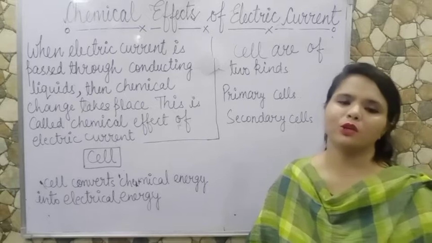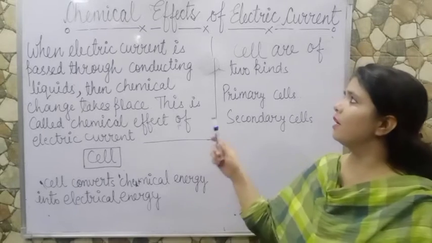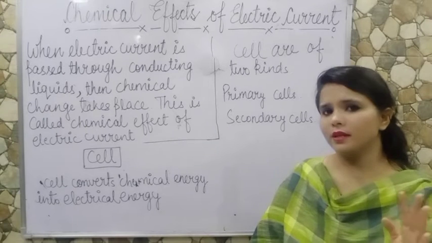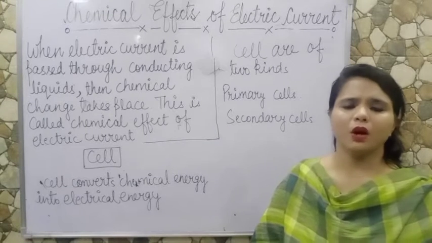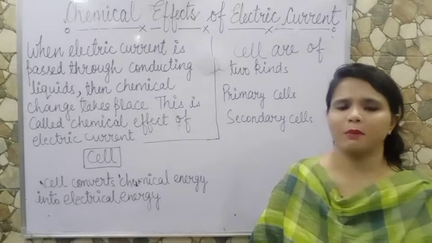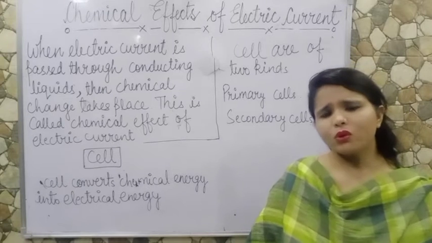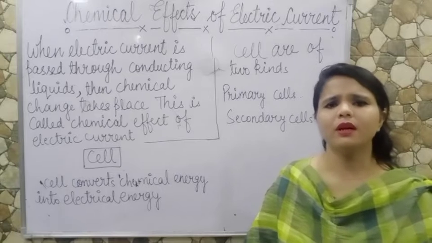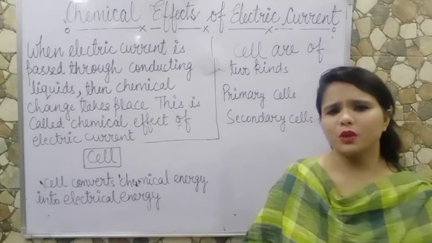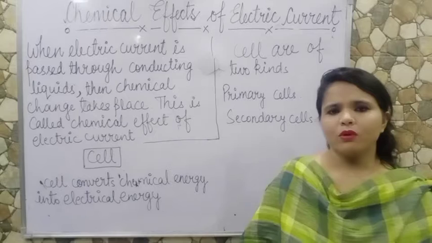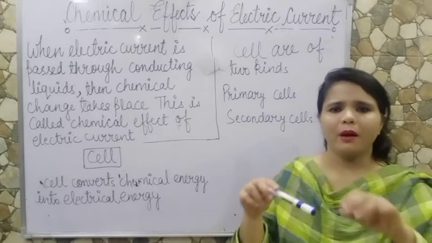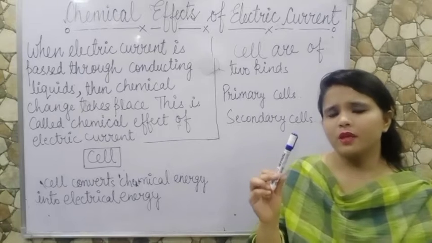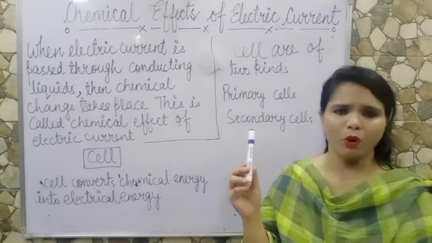Now come to our actual topic, that is chemical effect of electric current. Now you basically know what is electric current, right? Now you should know what is chemical change. So children, there are two types of changes in this world, chemical change and physical change. Physical change, what is physical change? Suppose I have that pen and I break it into two pieces, but it has all the characteristics of that plastic which it is made up of.